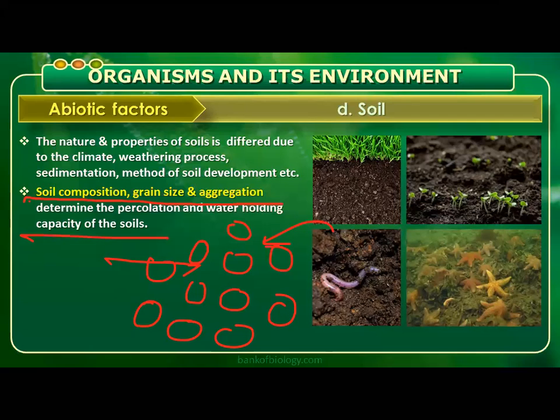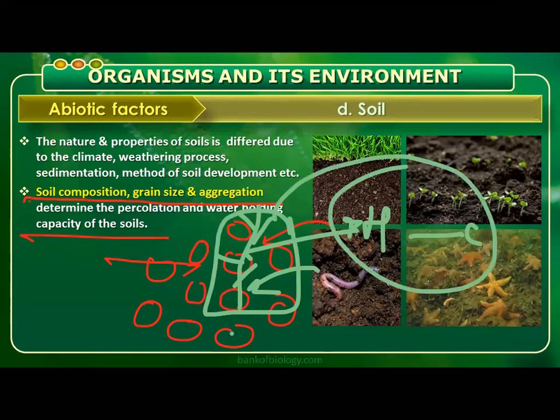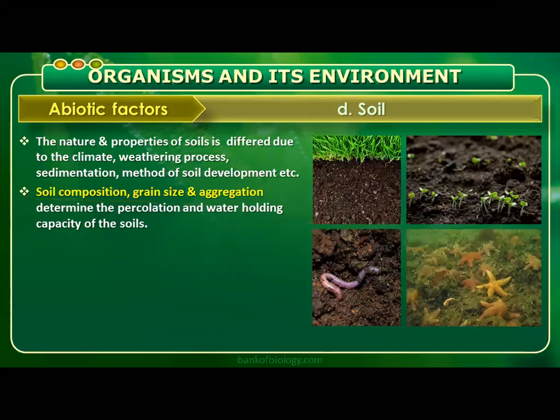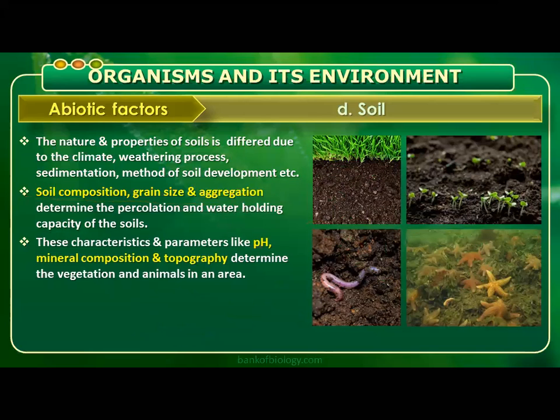So how does it relate to organisms? Simple: if the soil cannot hold more water, then fewer plants will come. If the plants are fewer, automatically the herbivores will be fewer, then carnivores will be fewer. So the soil composition affects the flora followed by fauna. Optimum composition, optimum grain size, and aggregation make more flora and more fauna with rich species diversity, species richness, we can say.